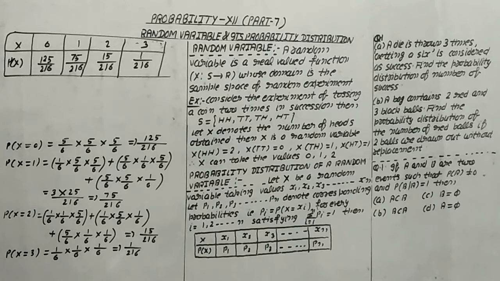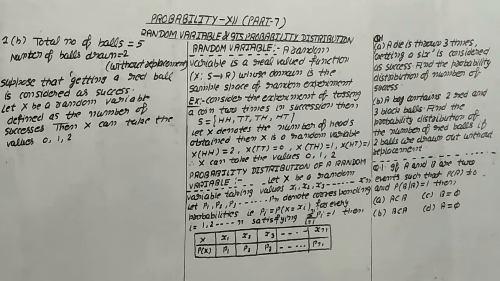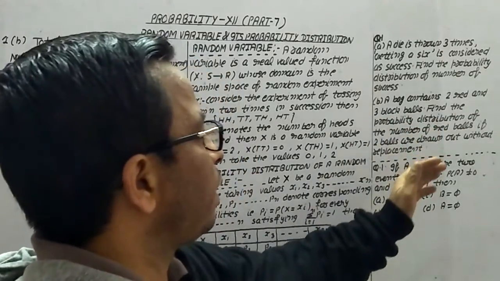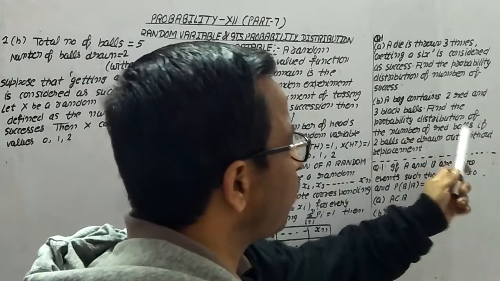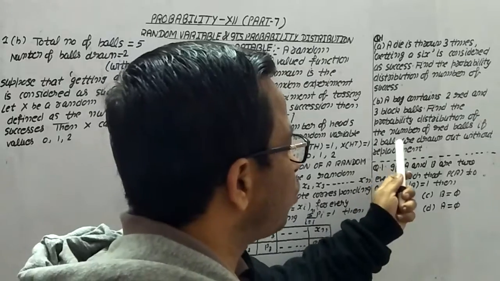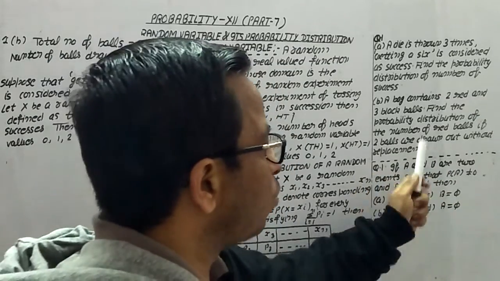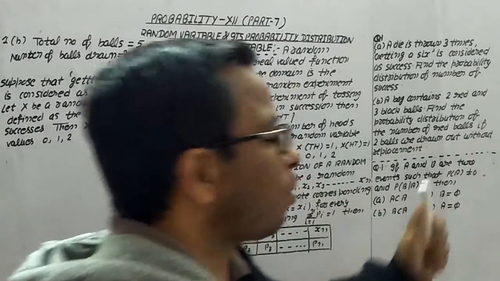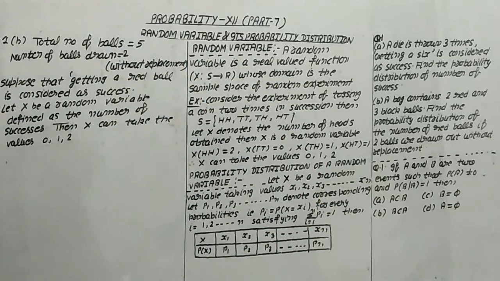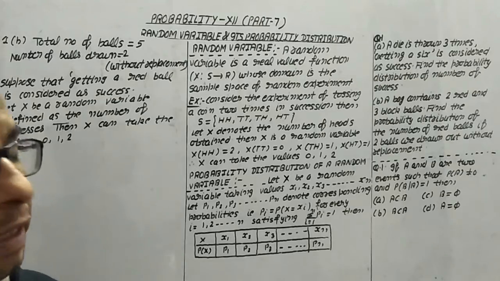Now let's start to solve the B part of question number 1. In this B part, a bag contains 2 red and 3 black balls. Find the probability distribution of the number of red balls if 2 balls are drawn out without replacement. So 2 balls are drawn without replacement. It means we are not doing the replacement.